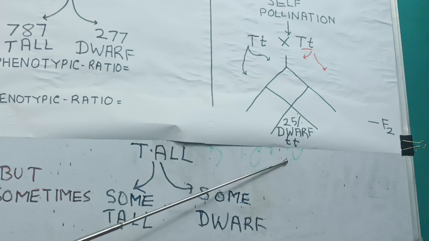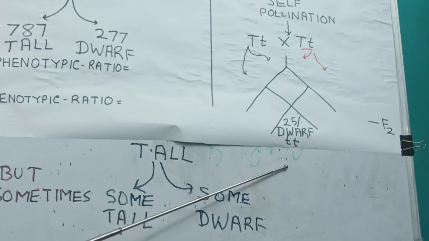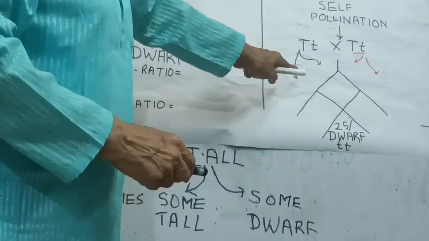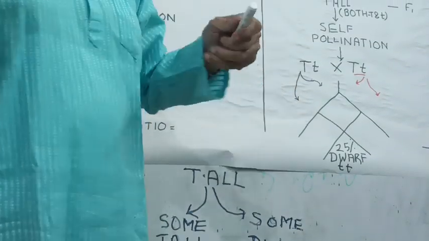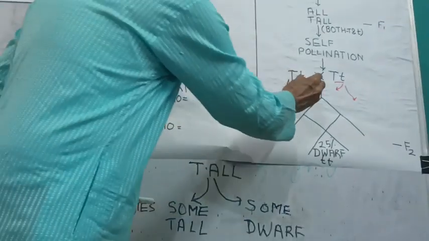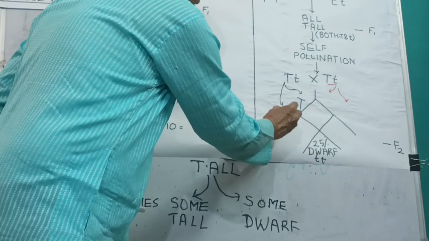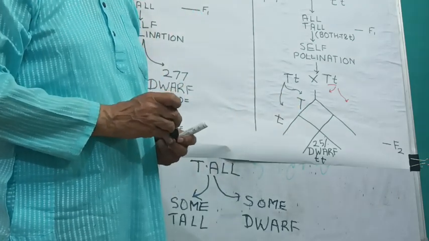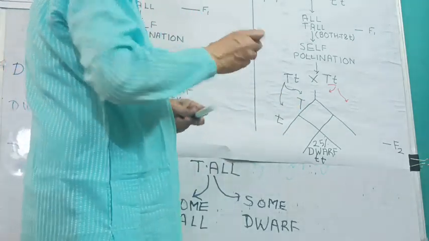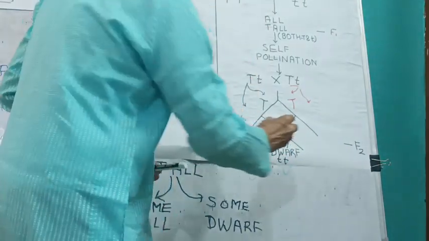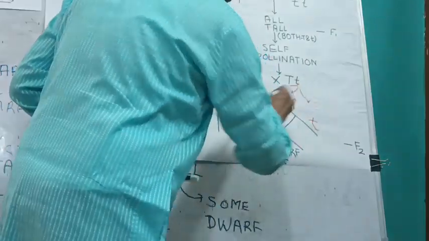Mendel said that there is no way to explain it. The only way is if we consider that the two factors separate from each other. Mr. Sharma goes to his office, Mrs. Sharma remains at the residence, and similarly Mr. Verma also goes to office, Mrs. Verma remains at the residence.